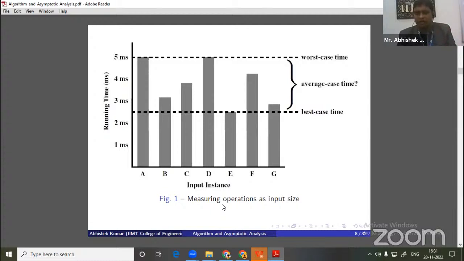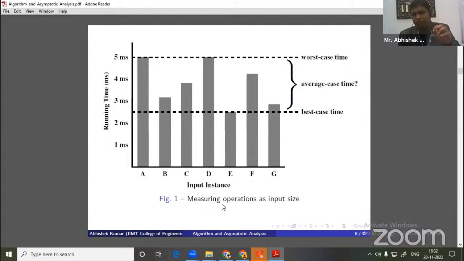Instances we are giving different sets of inputs. Let's assume A, B, C, D, E, F, G, H, for the same algorithm. For one particular algorithm, let's assume we are giving different sets of inputs. So here in this graph, we are denoting them in the form of A, B, C, D, E, F, G. You can see for some inputs, our running time is highest.